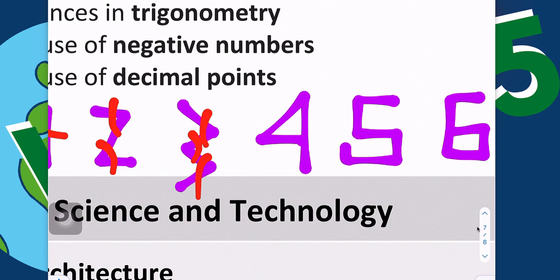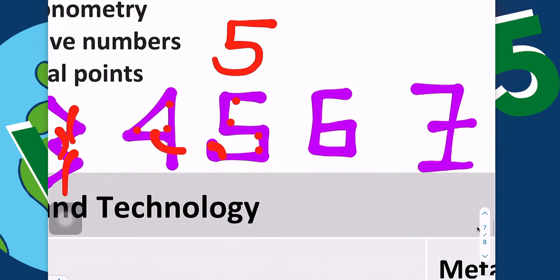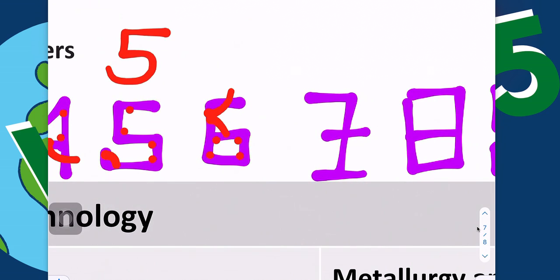I'm just going to start using dots. 1, 2, 3, but then there's this other angle for number 4. Number 5 has 1, 2 on the inside, 3, 4, and then they had to put a little tag here to make the 5th angle. So now we have a little bit more of a belly when we draw number 5. Number 6 was boxier to begin with, 1, 2, 3, 4. That's easy, but then there's 5 and 6. Number 7, ever wonder why they have that little line going across? It was to count the angles. So you could probably see very quickly 1, 2, 3, 4, 5, 6, and there's number 7.